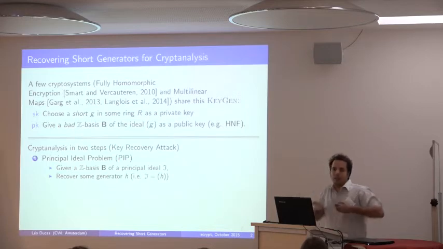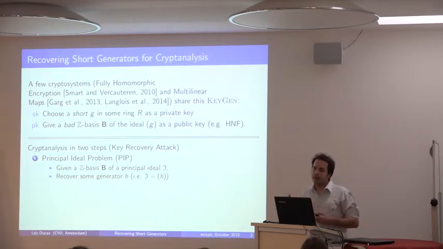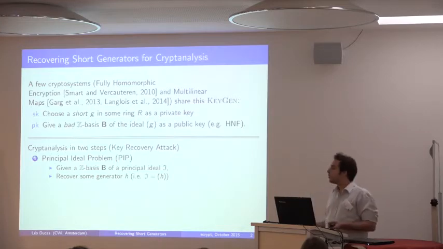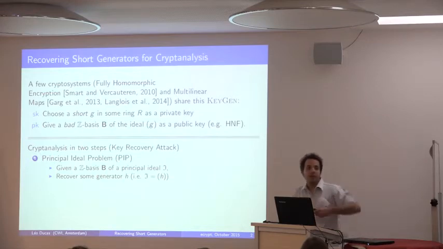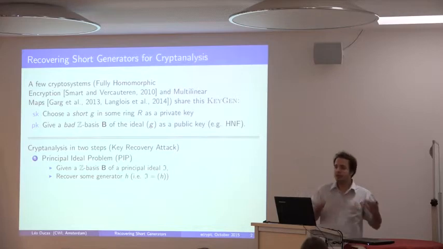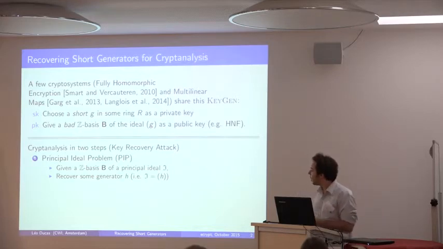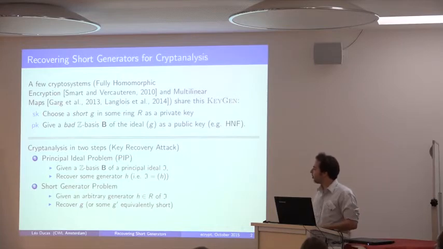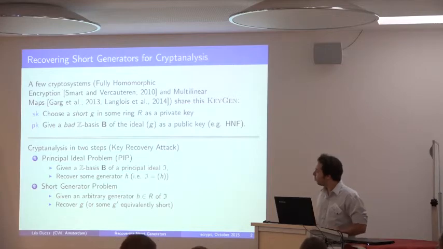But those rings don't have just one generator. They admit a lot of generators, because those cyclotomic rings admit a lot of units. If you multiply a generator by a unit, you still get a generator. So that's our first task: we're given a Z basis of the ideal, and we want to recover an arbitrary generator. And the second task is the short generator problem. We've solved the first task, so we use that output as our new input.